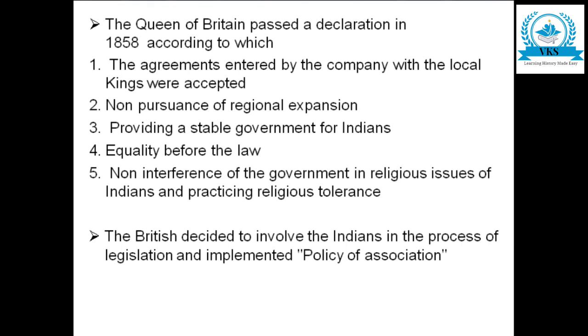So this was the details about the first war of Indian independence. It is also called Sepoy Mutiny or 1857 revolt. So this is one of an important incident in the history of India. So we have studied about the causes of the revolt, the causes for failure of the revolt, the spread of the revolt and the results of the revolt. So I hope you have understood all these points very clearly.